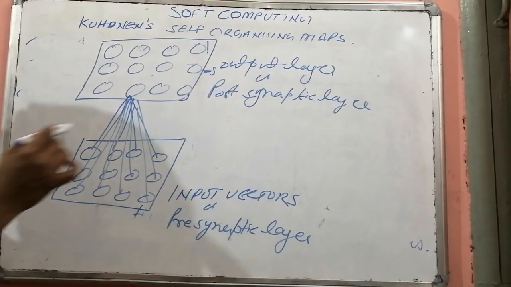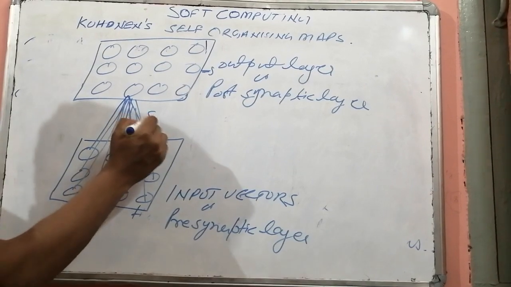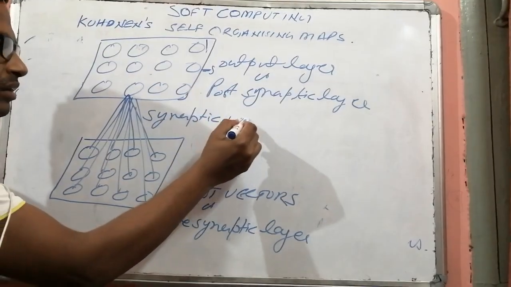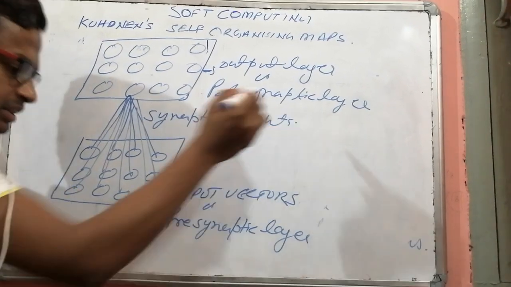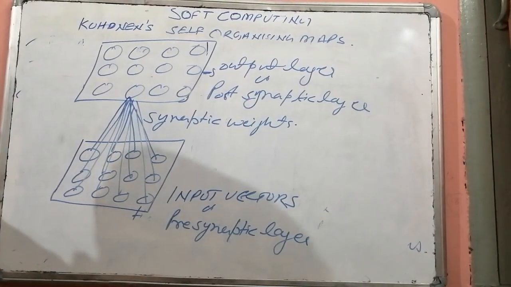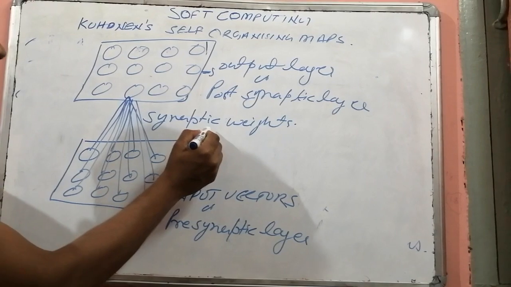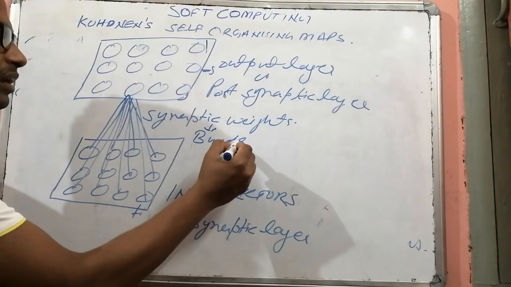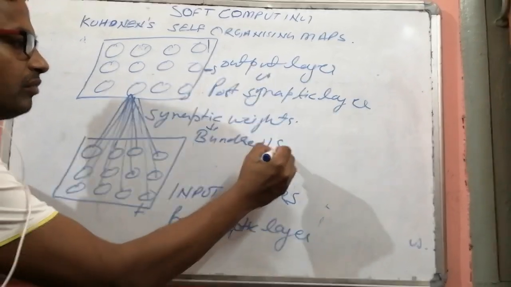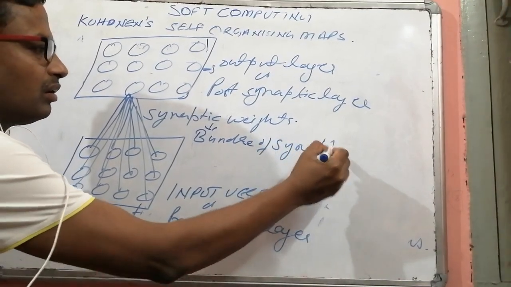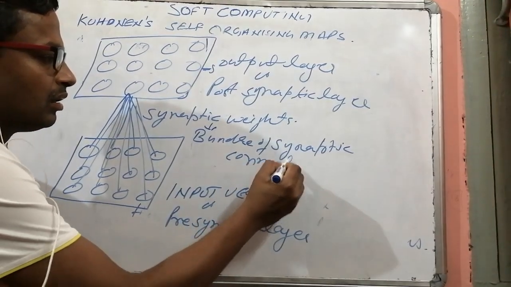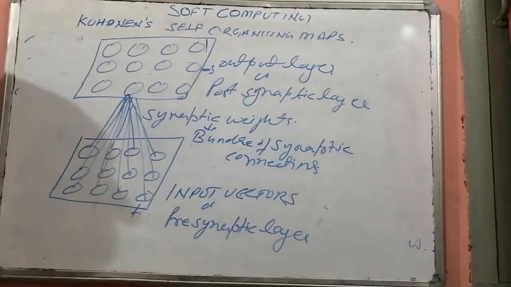So these are called the synaptic weights. These are the synaptic weights, or you can say bundle of synaptic connections.